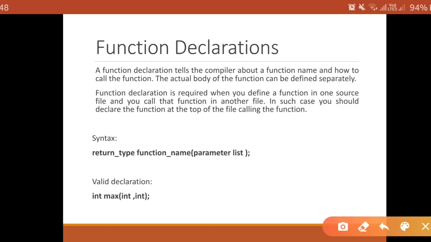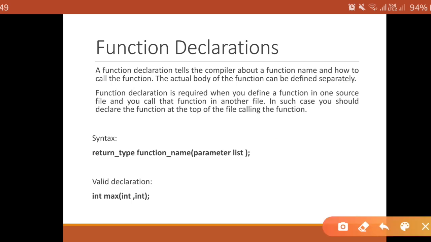Now here, what is the syntax of your function declaration? Return type, function name, parameter list, and at the end a semicolon. It's the same as your function header. In a function definition we have a function header, so its signature is the same.